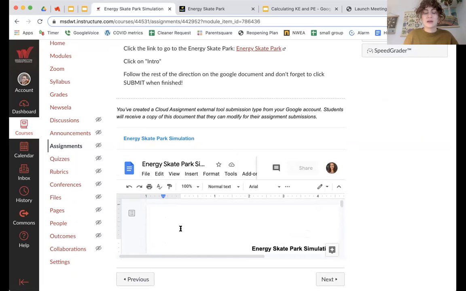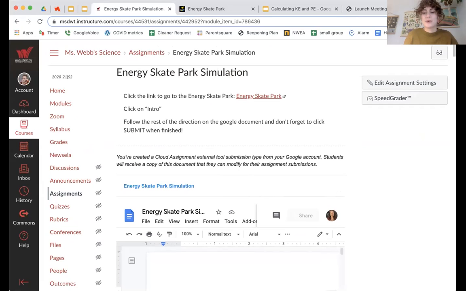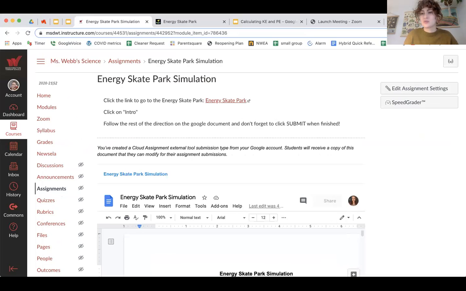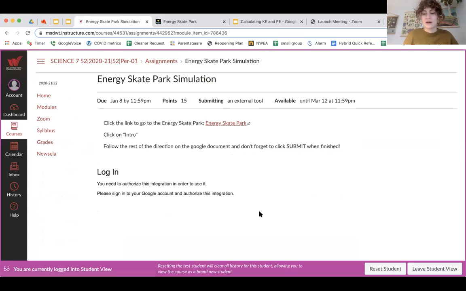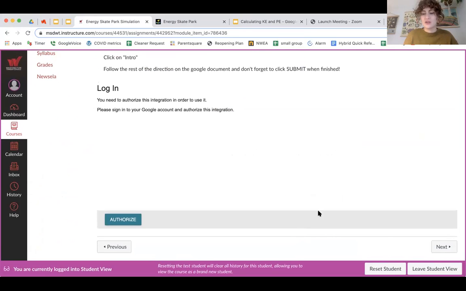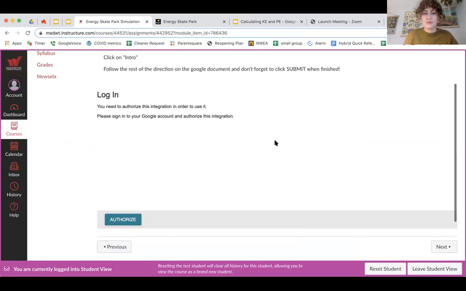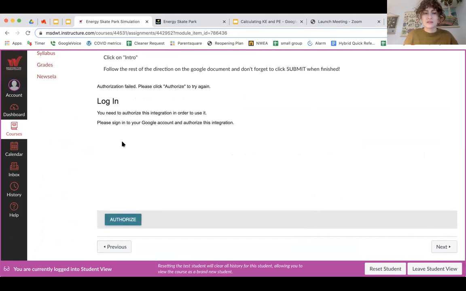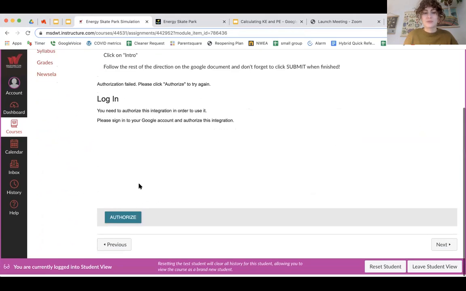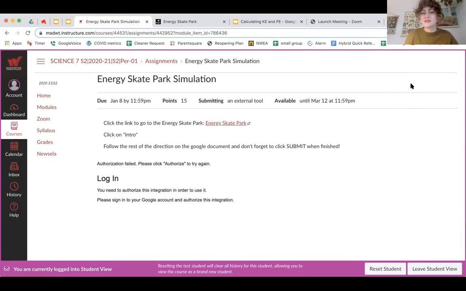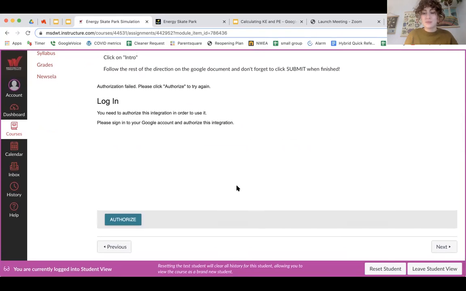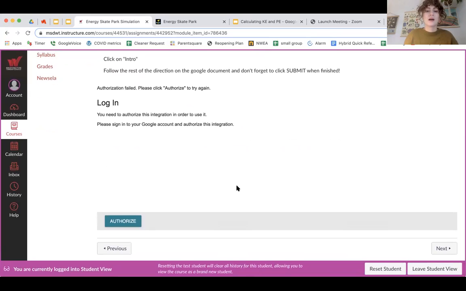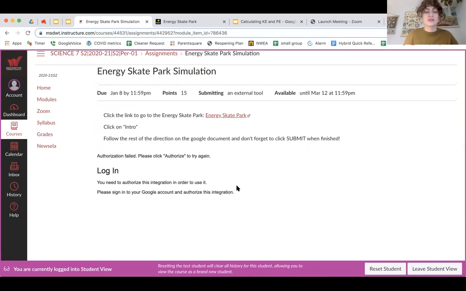The best way to do it, by far, is to click the submit button on this Canvas page, but some people have been reporting issues with that. Let's go to the student view here. Let's see if I can authorize this. I'm not sure if my student view will work. So if you're running into an issue like this and you are not seeing a submit button, I know many people have been able to do it, so this shouldn't apply to everybody, but your option would